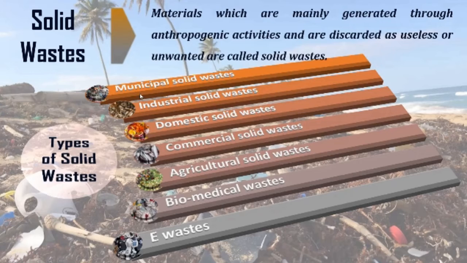Okay, now different types of solid waste are present here. Now what are the types of solid waste? Basically solid waste is of multiple types, starting with municipal solid waste. Now what is municipal solid waste? Municipal solid waste is something that is taken by the municipality. Whatever waste will be taken care of by the municipality, that particular waste is called municipal solid waste, right? After that, we have industrial waste. Now, in municipal solid waste, the diagram is present right here. So you can see in the diagram what municipal solid waste is.